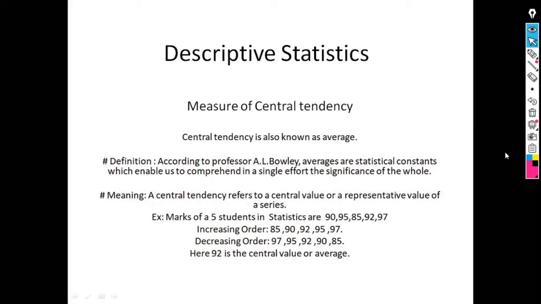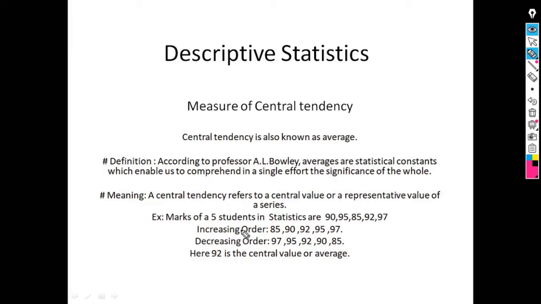For example, if we take marks of 5 students in statistics: 90, 95, 85, 92 and 97. We have to find the measure of central tendency. For this we have to arrange the data either in increasing order or in decreasing order.